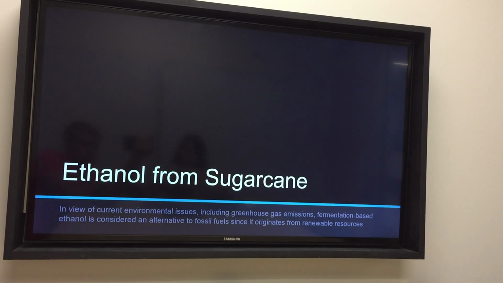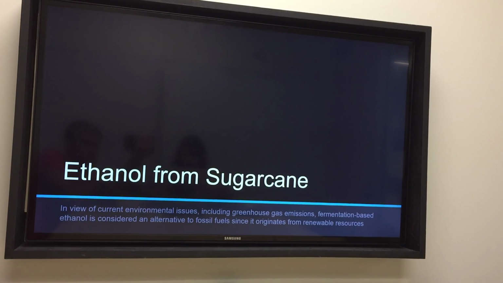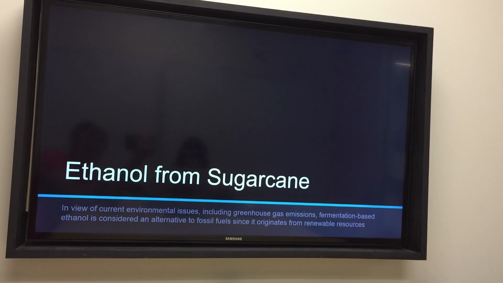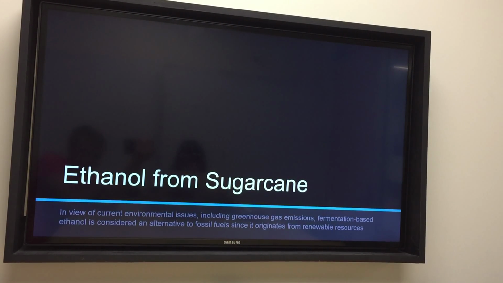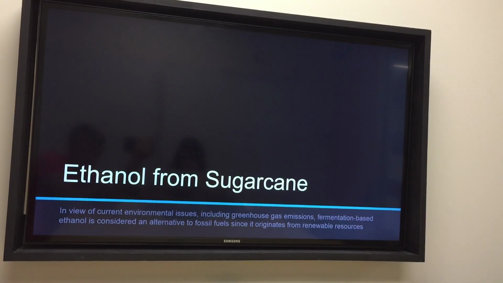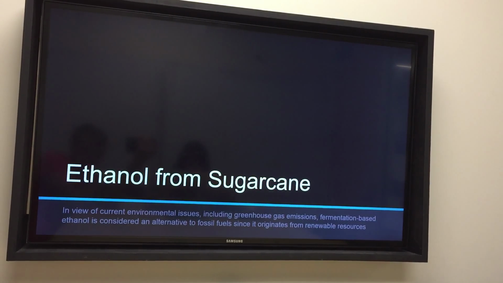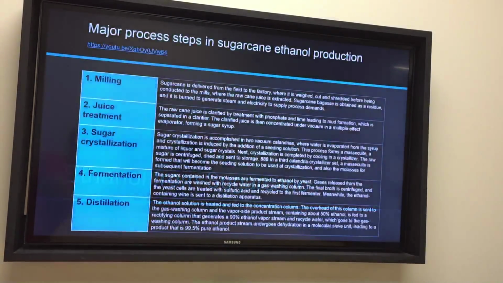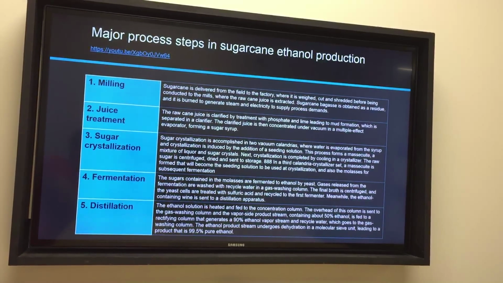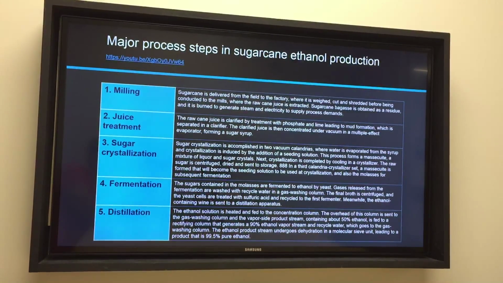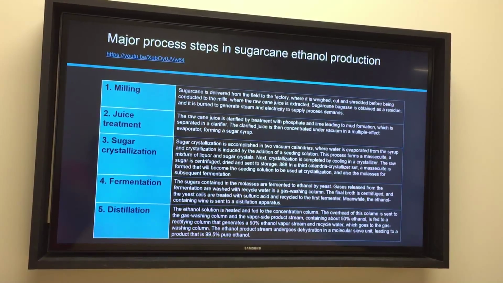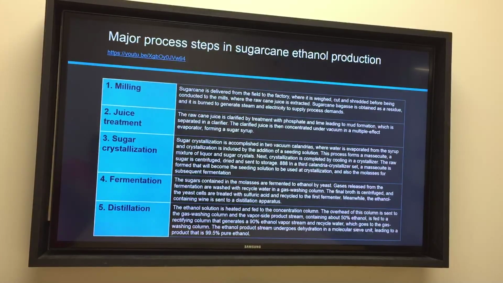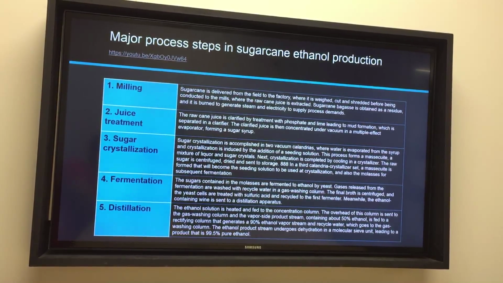Let's talk about ethanol from sugarcane. In view of current environmental issues, including greenhouse gas emissions, fermentation-based ethanol is considered an alternative to fossil fuels since it comes from renewable resources. Here are the major steps to make ethanol from sugarcane. Here's the link that we can look at so we can know how they make ethanol in industry.